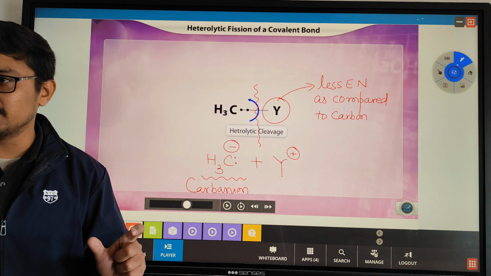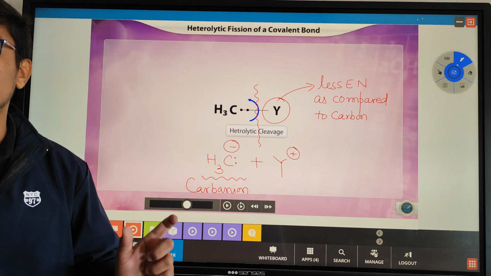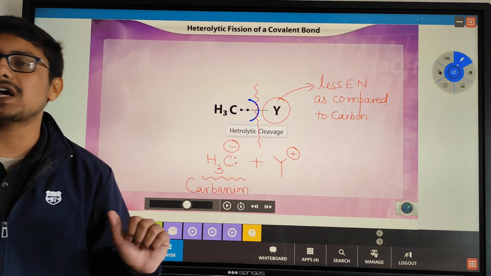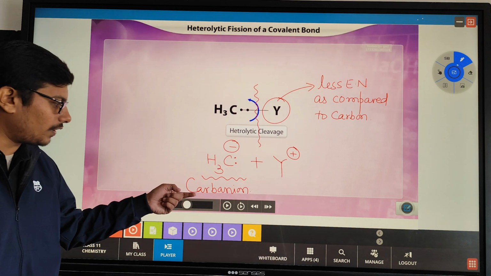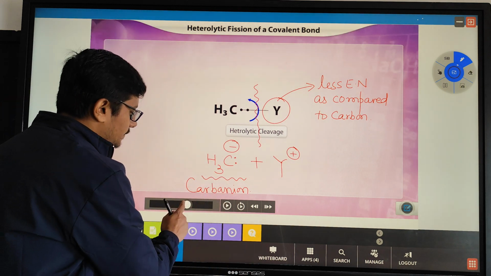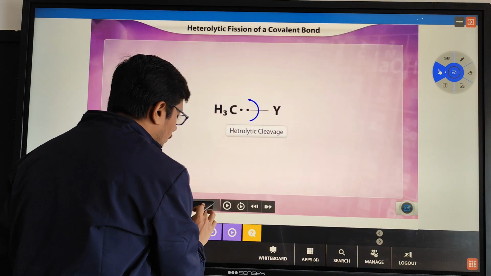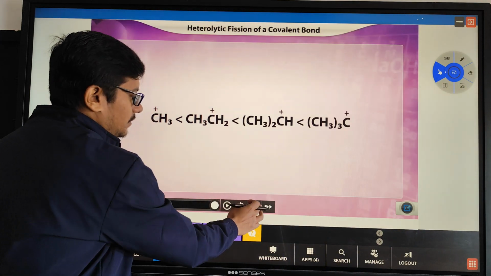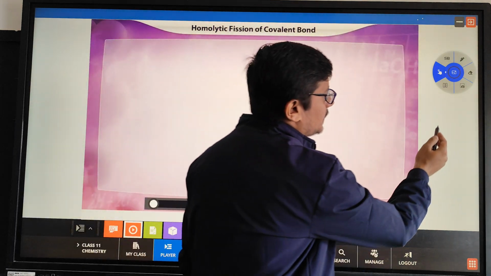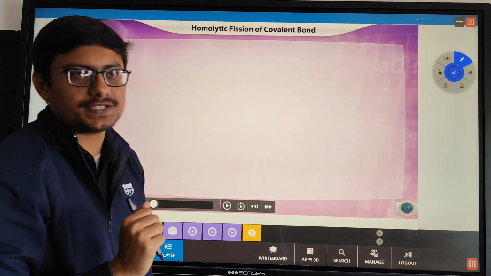Did you understand what is carbocation and what is carbanion? When in a heterolytic fission the positive charge is on the carbon, it is called carbocation, and when the negative charge is on the carbon, it is called carbanion. Okay? So after this, we will see one more type of cleavage, that is homolytic cleavage. Do you know what is homolytic cleavage? We just discussed hetero means different. Then what will the word homo mean?